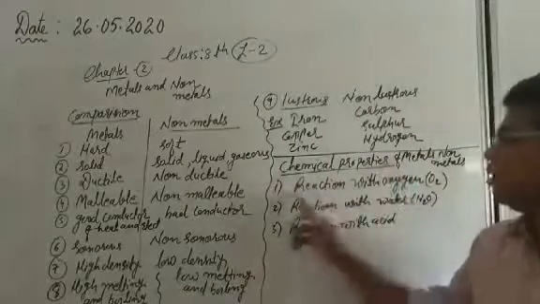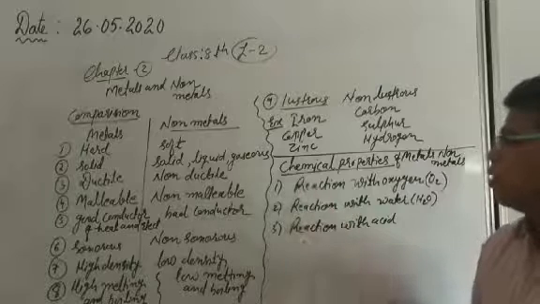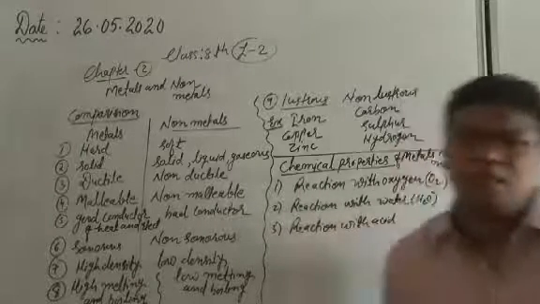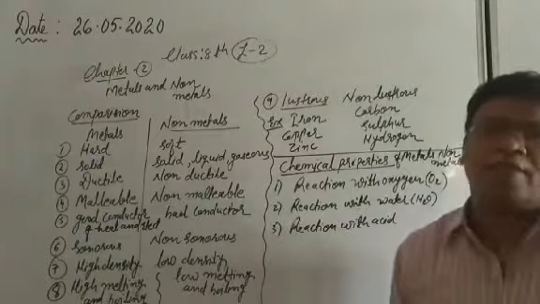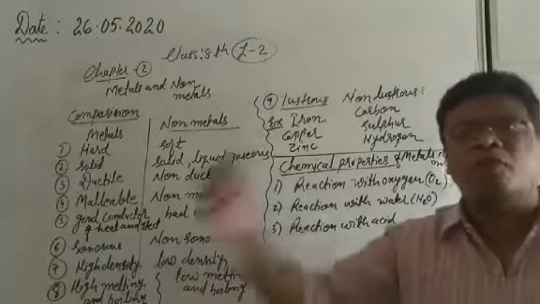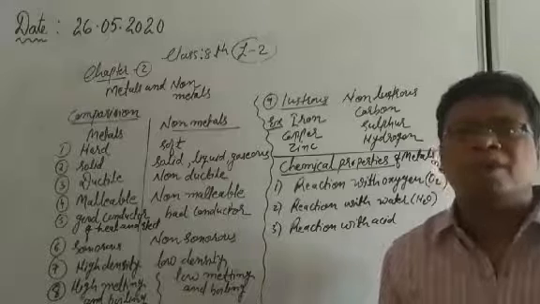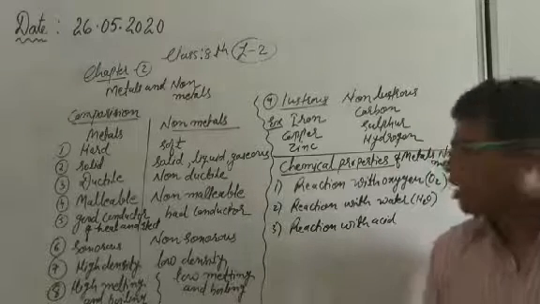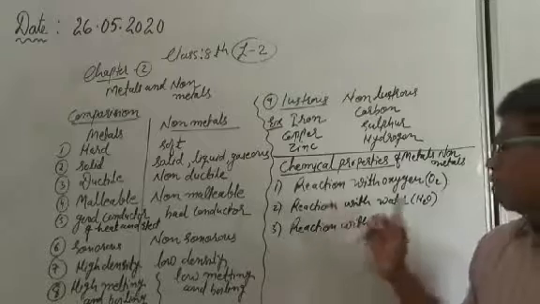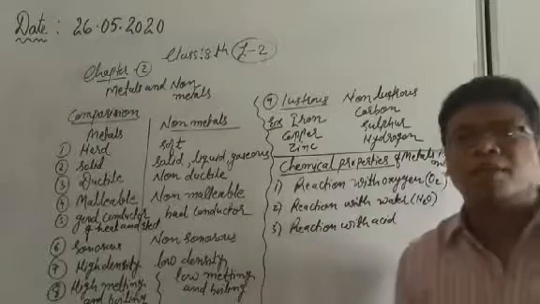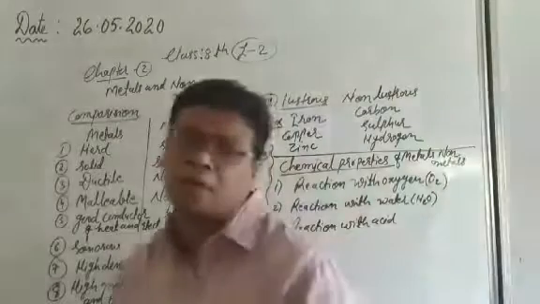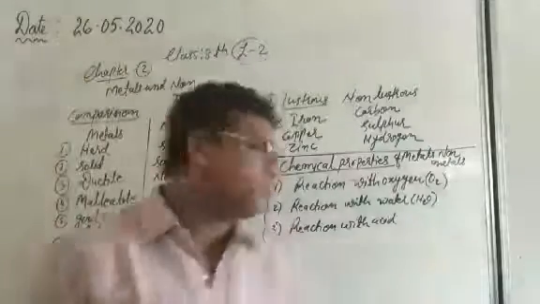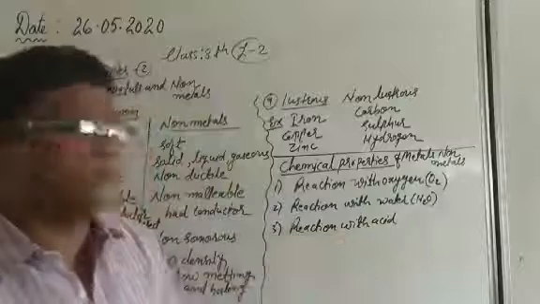So one by one we will discuss these 3 points. First point is the reaction with oxygen. How the metals react with the oxygen, how the non-metals react with the oxygen, what kind of compound they form, what is the nature of that particular compound, all that we have to see. Second is the reaction with water. How the metals react with the water, how the non-metals react with the water, and which kind of gases evolve. So many things we have to see. And third is the reaction with the acid.